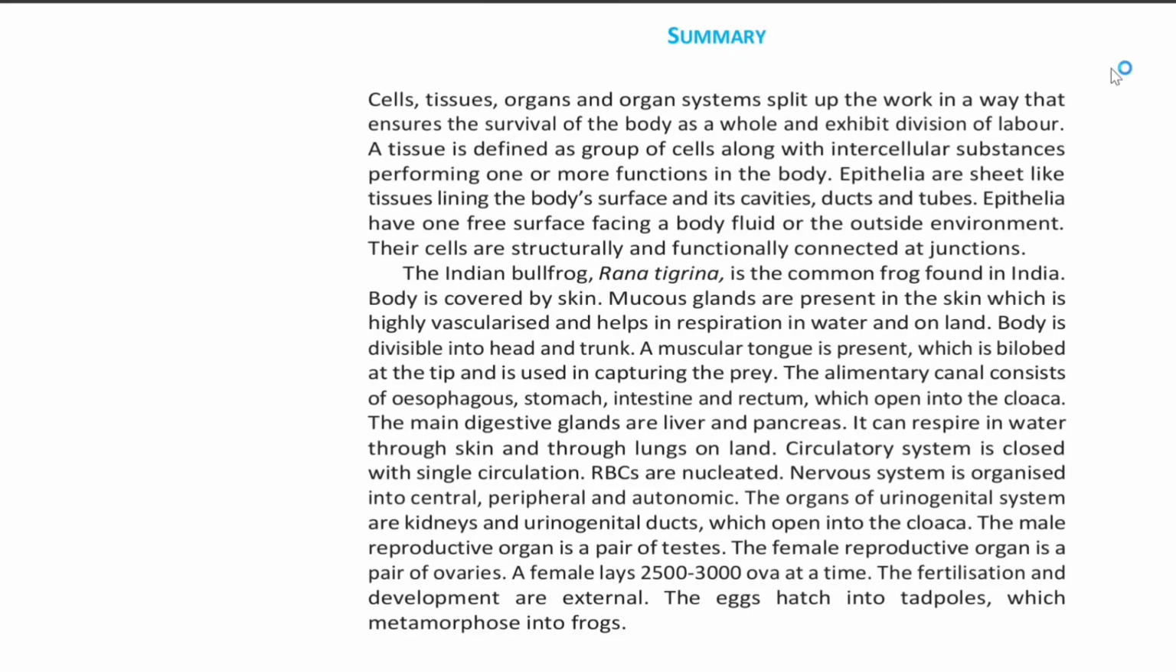Summary. Cells, tissues, organs, and organ systems split up the work in a way that ensures the survival of body as a whole and exhibit division of labor. A tissue is defined as a group of cells along with intercellular substances performing one or more functions in the body. Epithelia are sheet-like tissues lining the body's surface and its cavities, ducts, and tubes. Epithelia have one free surface facing a body fluid or the outside environment. Their cells are structurally and functionally connected at junctions.